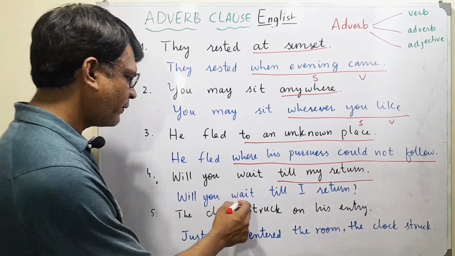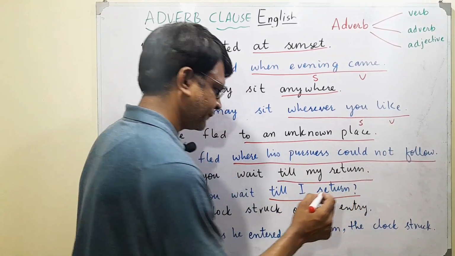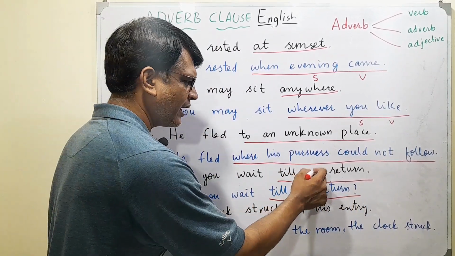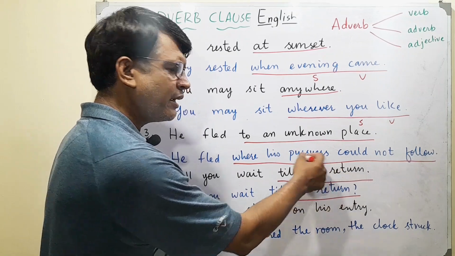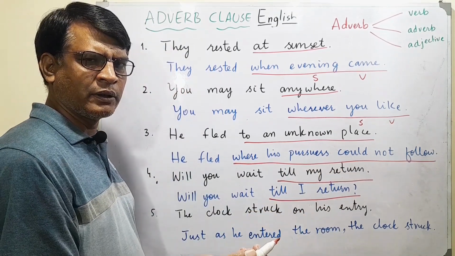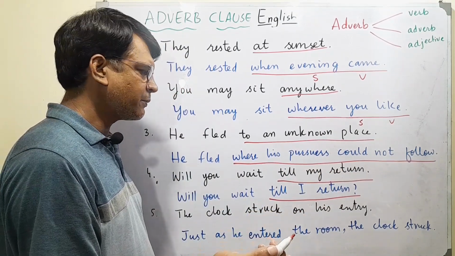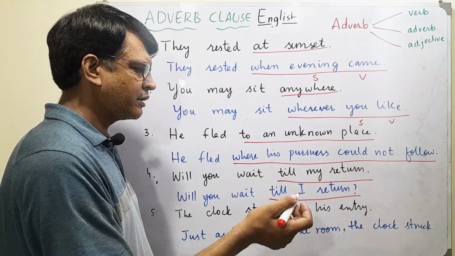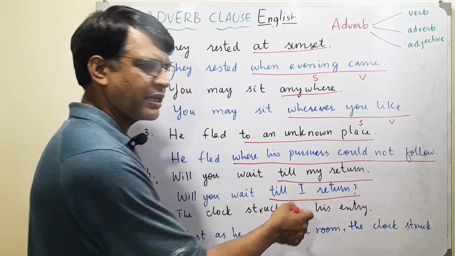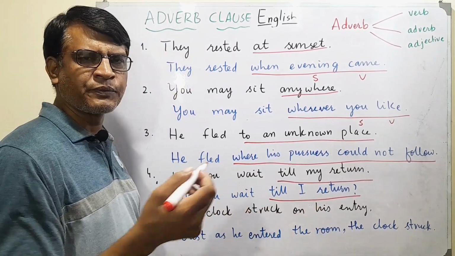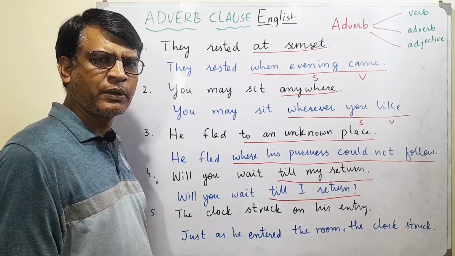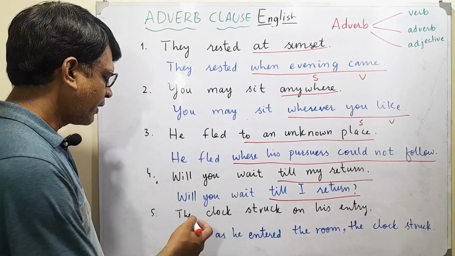We say will you wait till I return. This my return, my is a possessive pronoun, and we are changing it into subject by saying I return. So, when you say I, it's a subject, return is a verb. So, that's how we change.